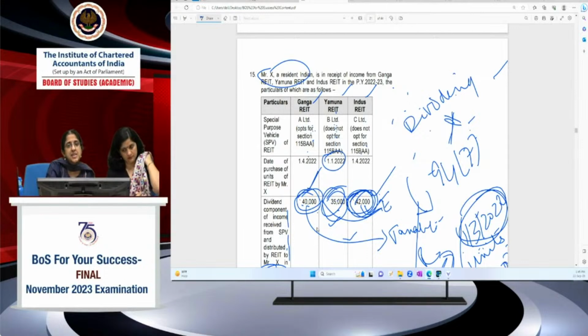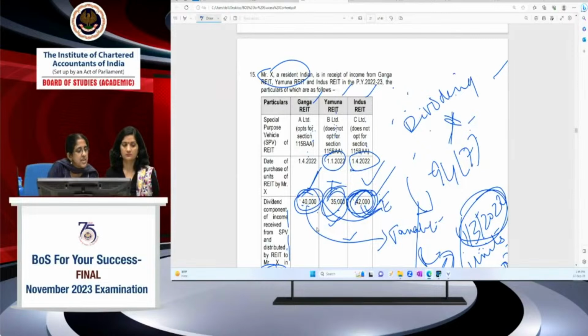Record date is 1/6/2022. So you have to see if the purchase had been made after 1/3/2022; it would have been liable for dividend stripping. Here the purchase had been made even prior to that, so dividend stripping provisions are not attracted. In the Indus REIT case, it was purchased on 1/4/2022, which is within 3 months prior to the record date of 1/6/2022. Sale has been in January 2023 again, and loss has been incurred. So in this case, dividend stripping provisions will be attracted.